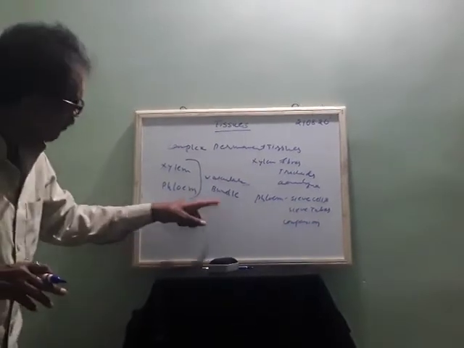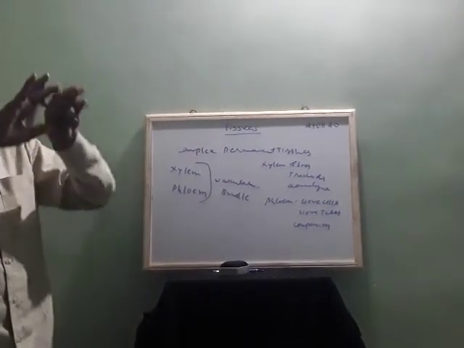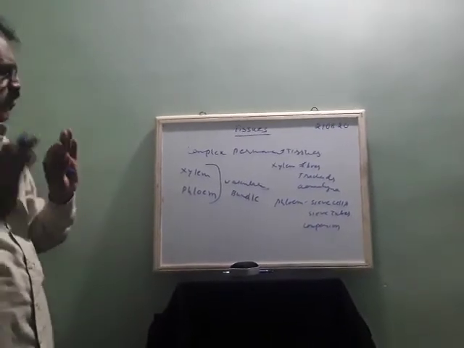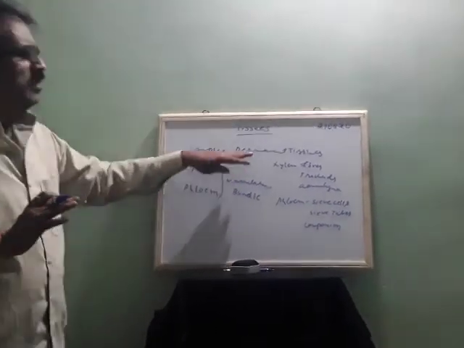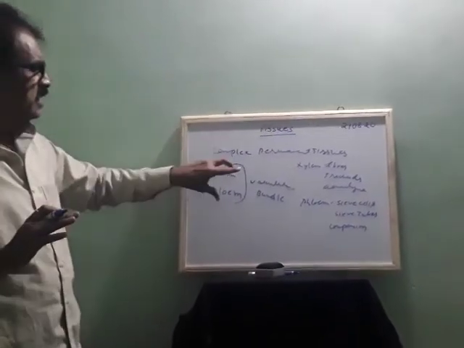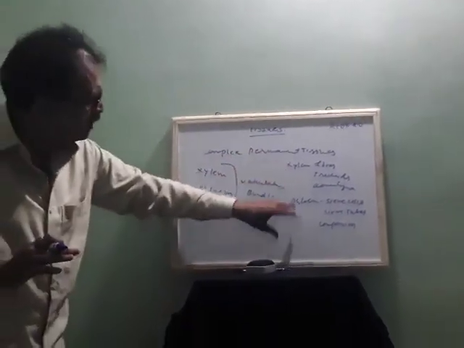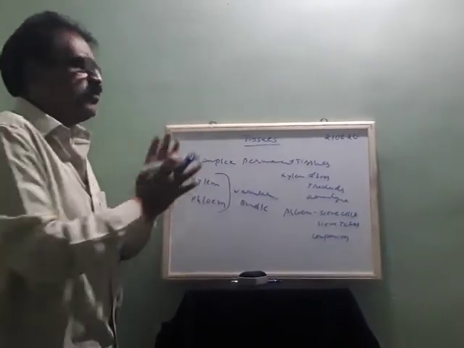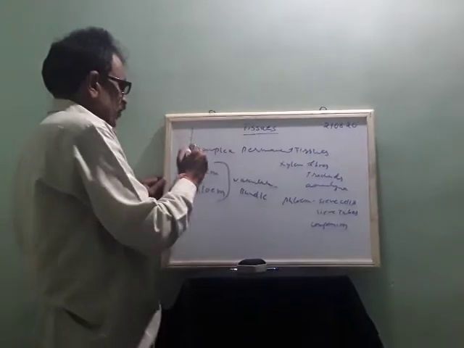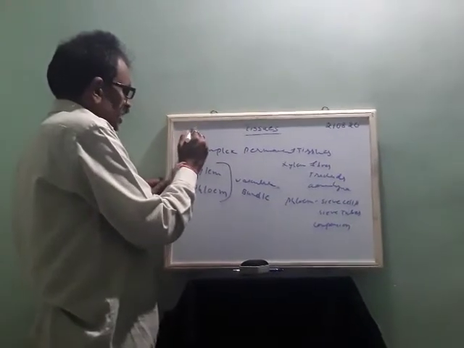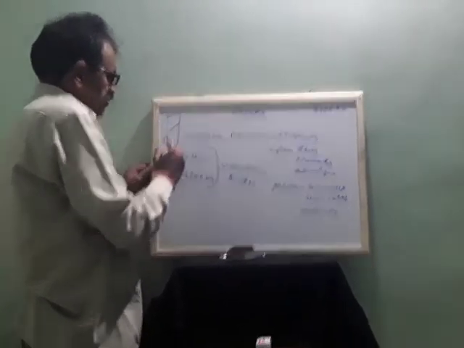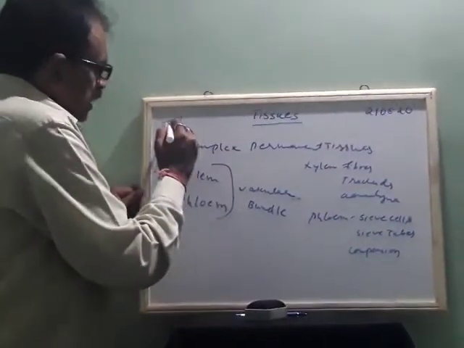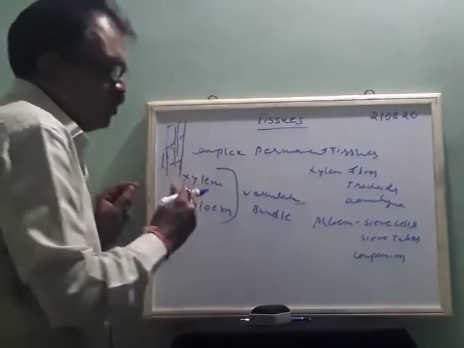See, vascular bundles are nothing, they are able to store the food. Whatever the requirements are required for the tissues or the plants, completely they are stored, and these both help in supplying. Okay. And directly they will not supply. They are having a particular structure. Suppose xylem is this xylem. Okay. So xylem is having a structure like this. Okay. And they have a structure like this. Some structure is here. And through this they have some sieve tubes. I think sieve tubes are there. Where some tubes are there.